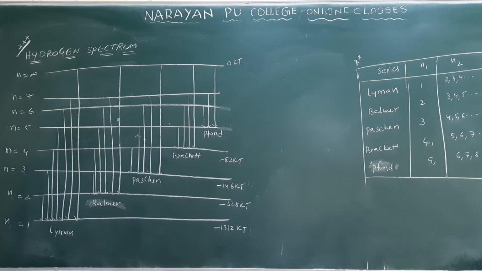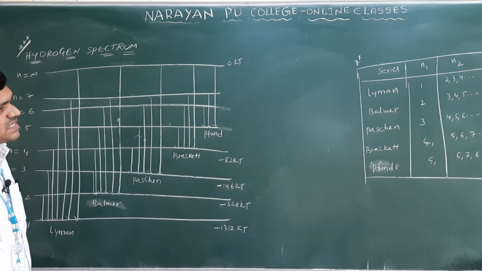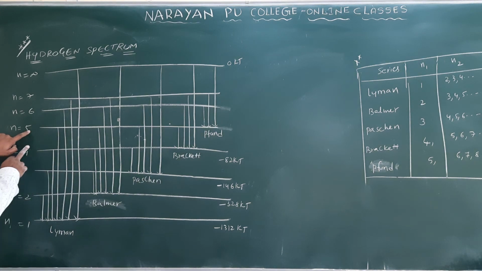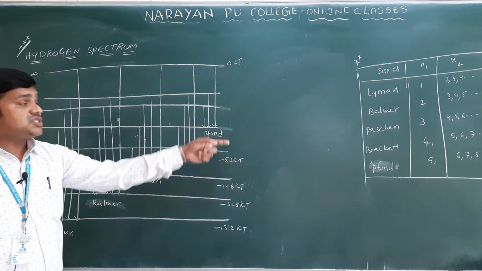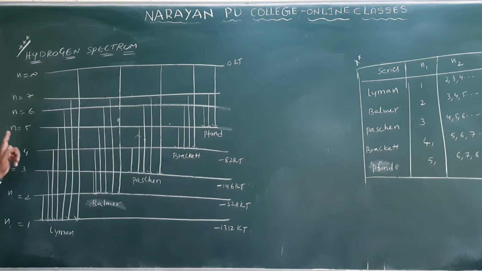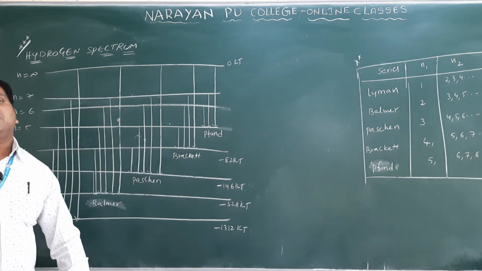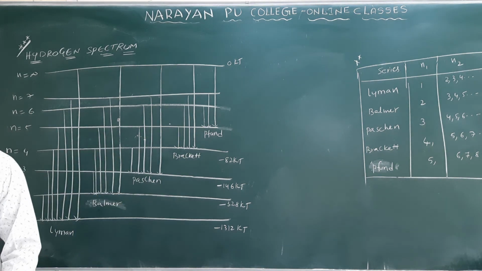Now the Brackett series: what is the N1 value? 4. 4 to 5 is one possibility, 4 to 6, 4 to 7, and 4 to infinity. Come to the Pfund series: N1 value is 5. So 5 to 6, 5 to 7 and 5 to infinity. So this is the hydrogen spectrum, the different types of series we have.